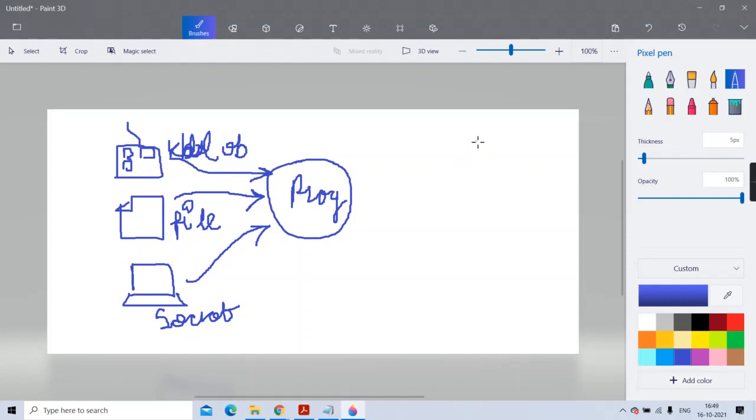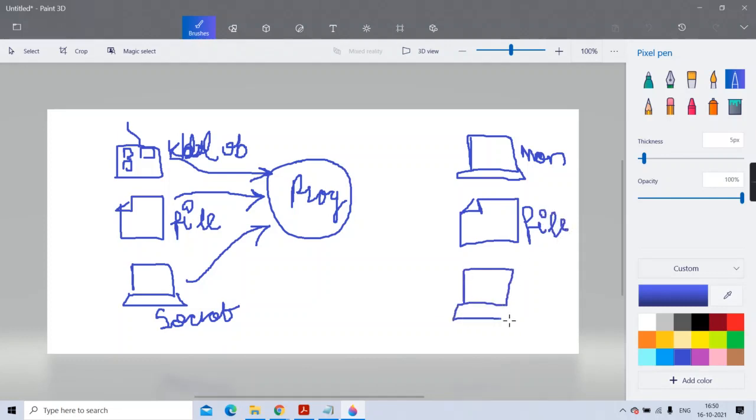And in the same way, suppose the output is your standard monitor, or the output can be a file, you're storing something in the file, or the output can be the remote machine, that is again a socket. So the output can go to the standard device, that is the standard monitor, a file, or a socket. But who is the stream? That stream is an object.